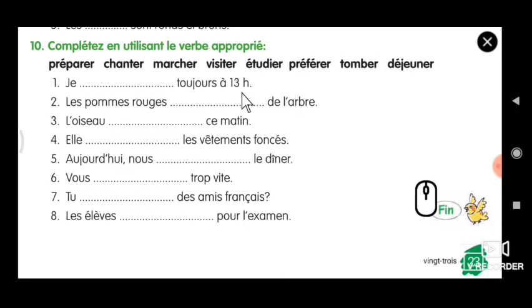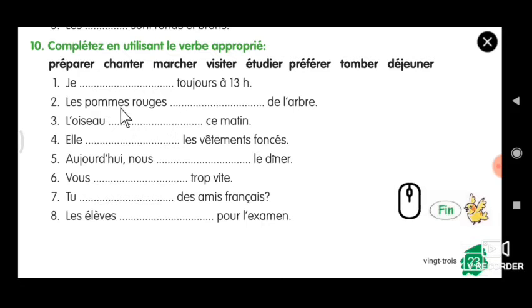Je dash toujours à 13h. So 13h is 1 o'clock. So what do you do in the time of 1 o'clock? Will you prepare, or will you sing, or will you walk, or will you visit? Normally what we will do at 1 o'clock in the afternoon? So we will eat. So now we have to start conjugating. Je déjeune. Take out the ER. Okay. And add just a E to the ending. Okay. Je déjeune toujours à 13h.